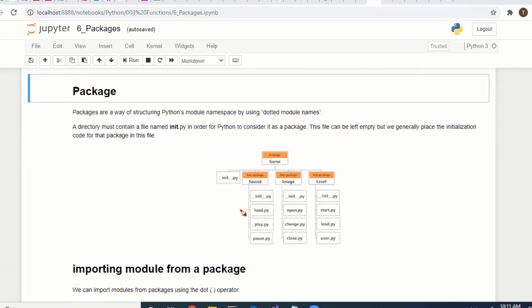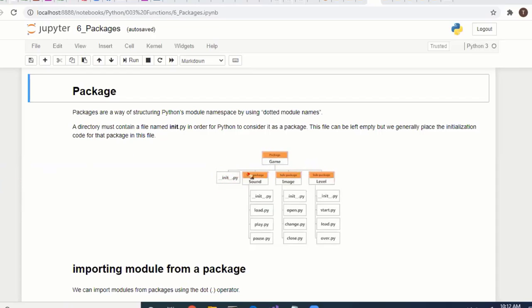Suppose you have a collection of modules; it is called a package. Here we have a package with an init.py file. Remember, you are not going to create the packages or modules, so don't worry about it. The only thing is to know what it is. That is the purpose for which I am explaining all these things, for learning purposes.